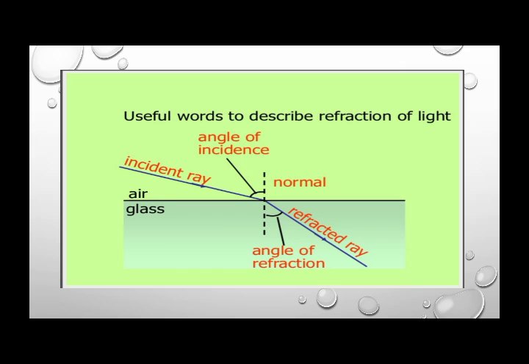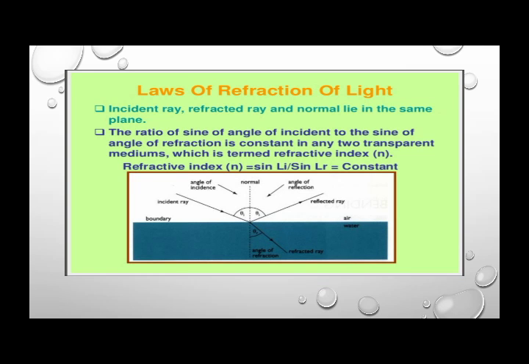And why does it vary from medium to medium? Because of the space in the mediums, or we can say the arrangement of the particles present in different mediums is different. That affects the movement or the speed of the light, right? Now what is the law of refraction of light? Incident ray, reflected ray and normal lie in the same plane. They always lie in the same plane.